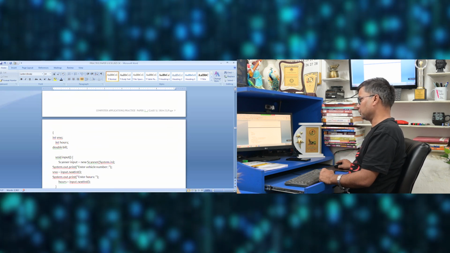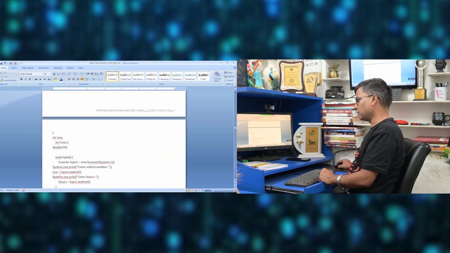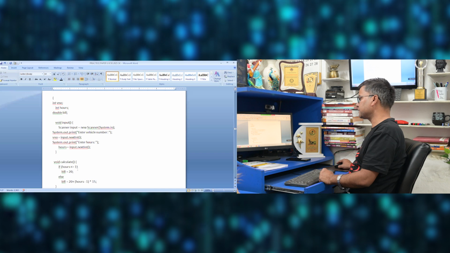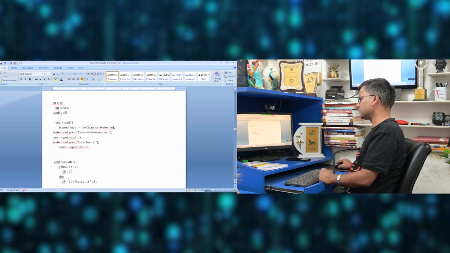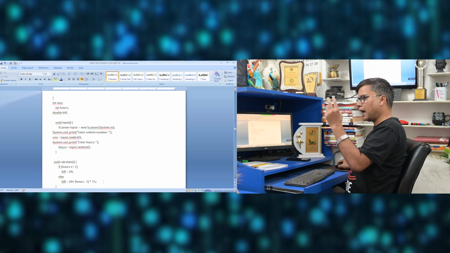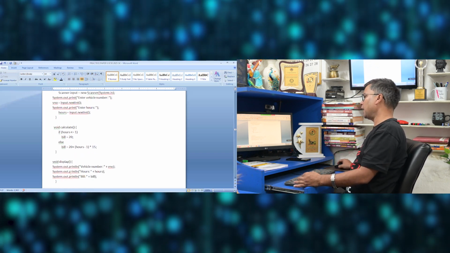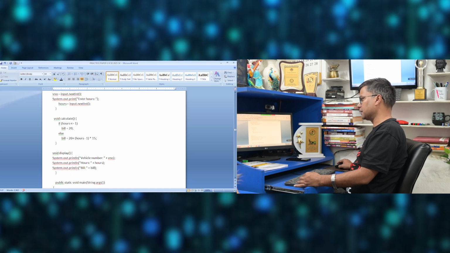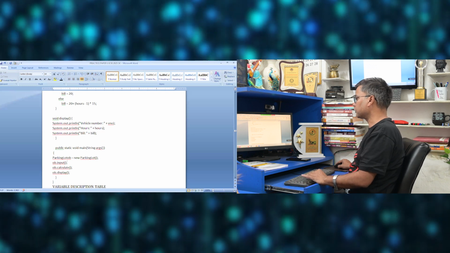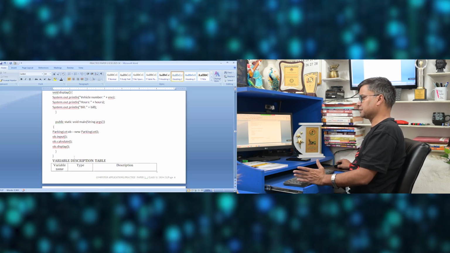In void input I take the vehicle number and hours. In void calculate, if hours is less than or equal to 1, then bill is 20, else bill equals 20 plus (hours minus 1) times 15 for each hour beyond the first. Void display shows the vehicle number, hours and bill. In the main function I create the object and call the methods.